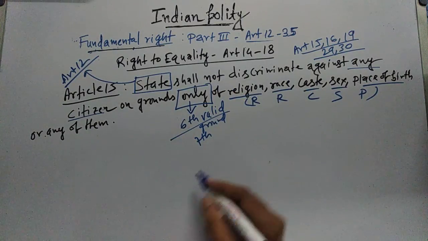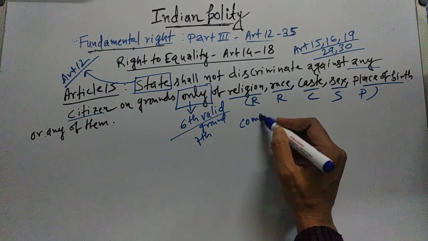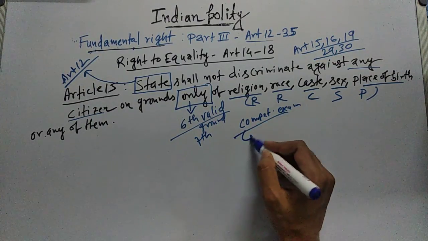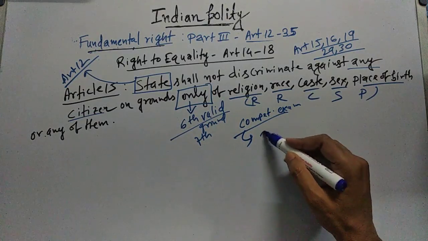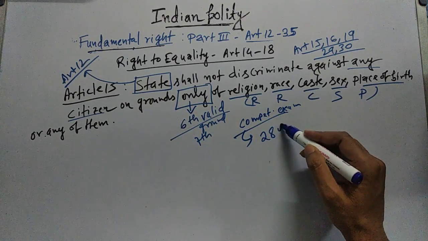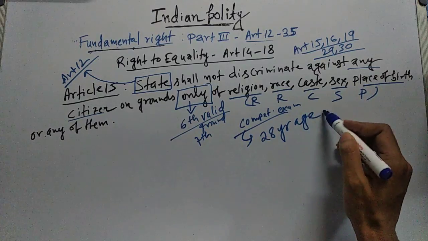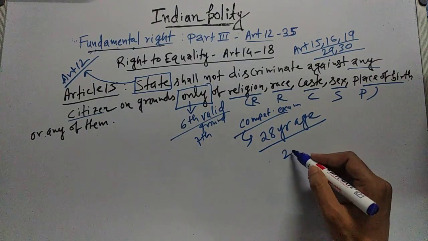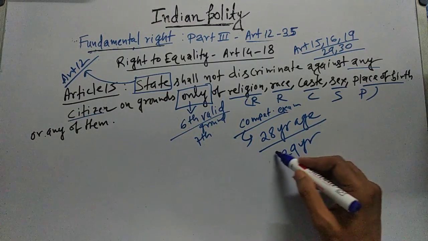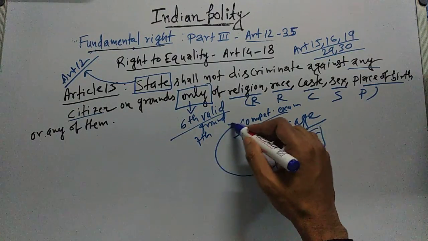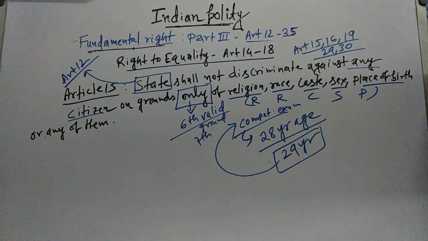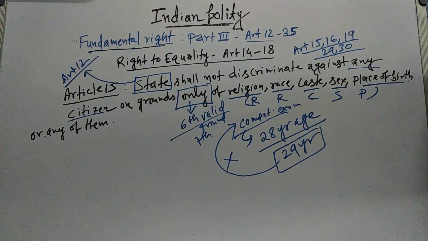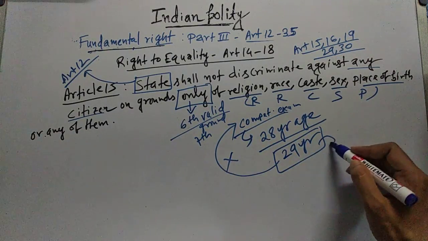For example, let's say there is a competitive examination, and for that competitive examination, suppose there is an upper limit of 28 years of age. That means if your age is 29 years, then you are not applicable, then you are not eligible to fill up the form of that examination. Then you cannot say that you are discriminated,